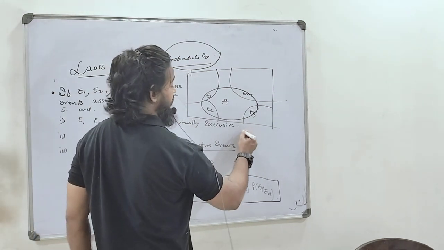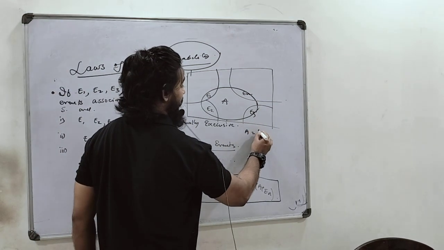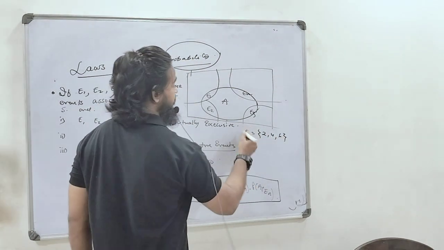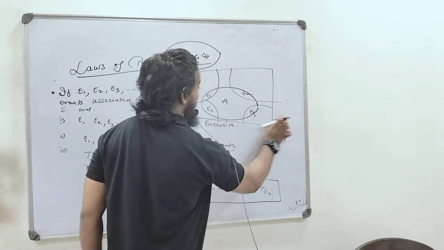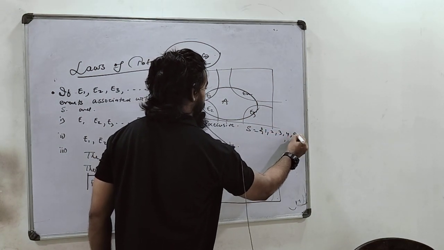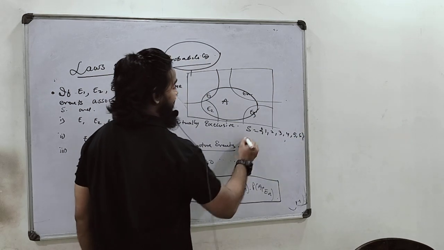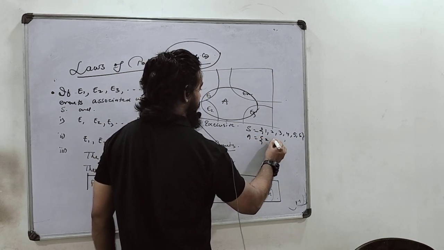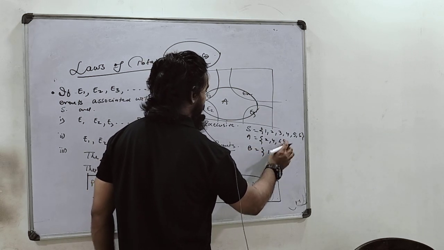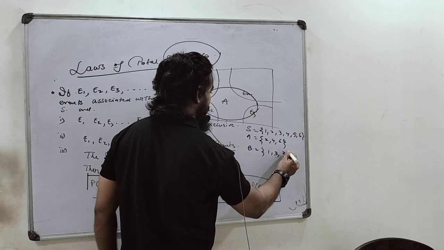Suppose you are throwing a dice and A is the event of getting an even number, that will be 2, 4, 6, and obviously when you're throwing a dice, the sample space will be 1, 2, 3, 4, 5, 6, and B is the event of getting an odd number, that will be 1, 3, 5.